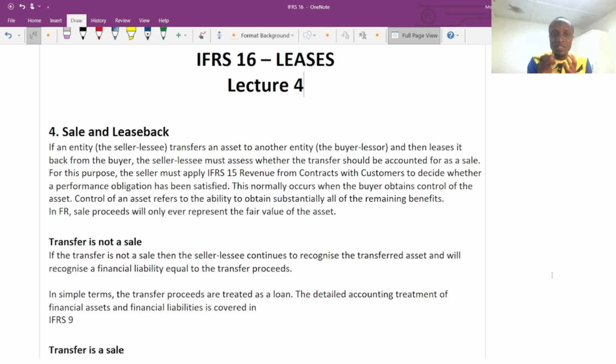When we are talking about a sale and leaseback, if the transaction is a sale according to IFRS 15, then we are going to account for it as a sale. Then we are going to account for the leaseback transaction in a separate manner.